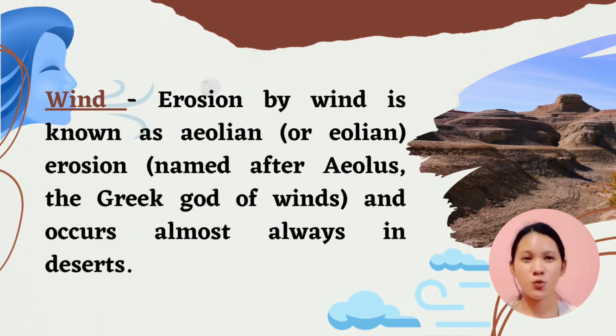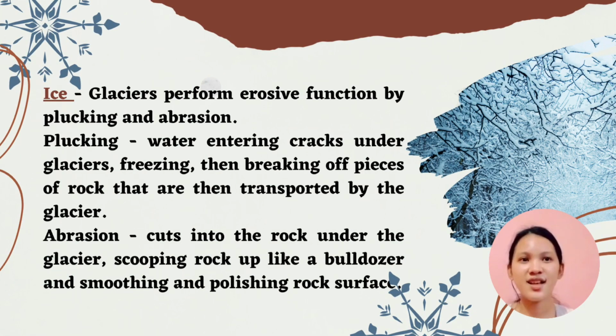Next agent is wind. Erosion by wind is known as Aeolian erosion, named after Aeolus, the Greek god of winds, and occurs almost always in deserts. Aeolian erosion of sand and dirt is partially responsible for the formation of sand dunes. The power of the wind erodes rock and sand. Next and last but not the least agent is ice.